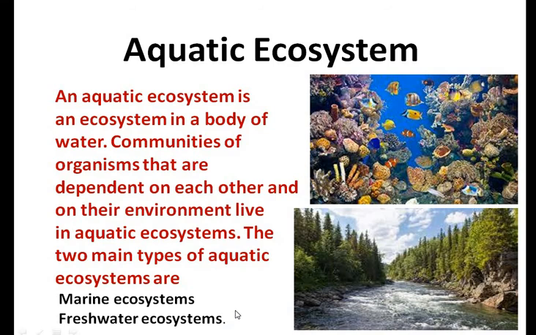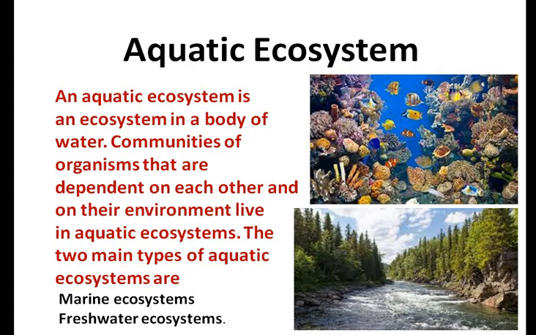Now, let us go and discuss the aquatic ecosystem. As the name says, aquatic ecosystem means ecosystems in water. It has low temperature. The soil and the vegetation are mostly submerged here, and depending upon the environmental condition of the water or the abiotic factors, this aquatic ecosystem can again be grouped into marine ecosystem and freshwater ecosystem.